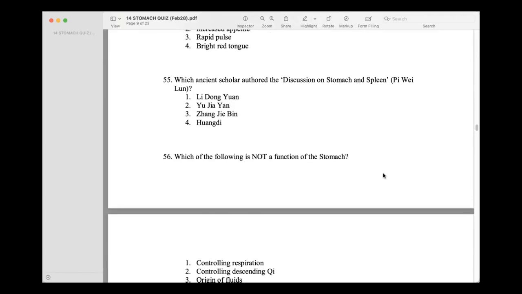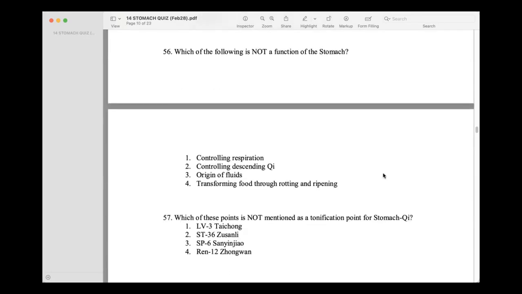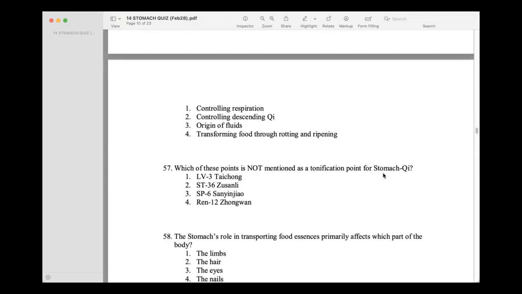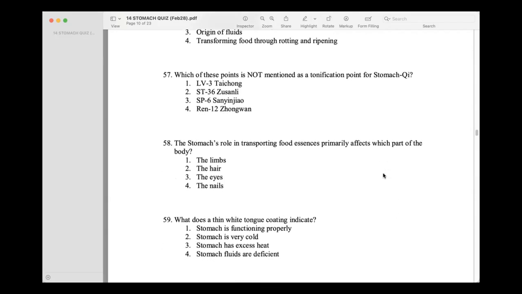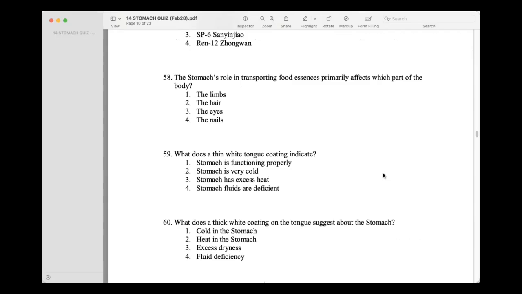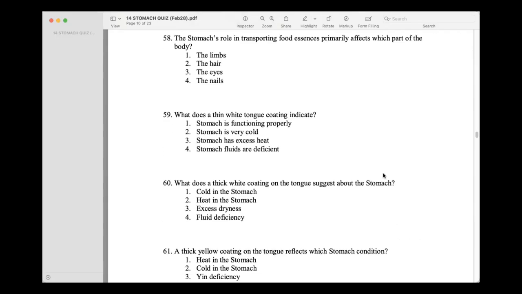Which of the following is not a function of the stomach? Controlling respiration. Which of these is not mentioned as a tonification point for stomach chi? Liver tree. Stomach's role in transporting food essences primarily affects which part of the body? The limbs. What does a thin white tongue coating indicate? Stomach is functioning properly. Okay.